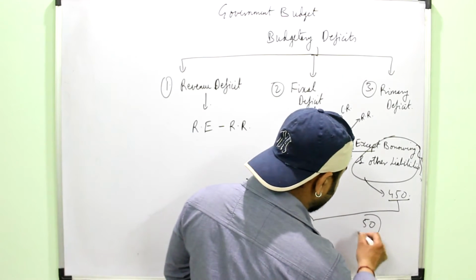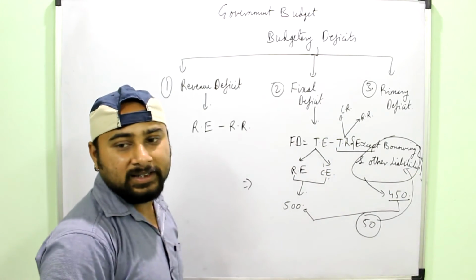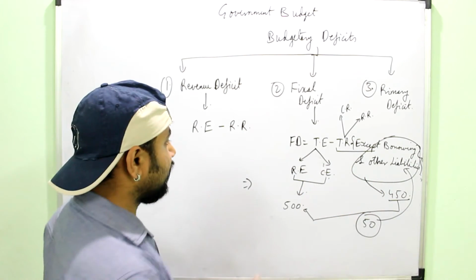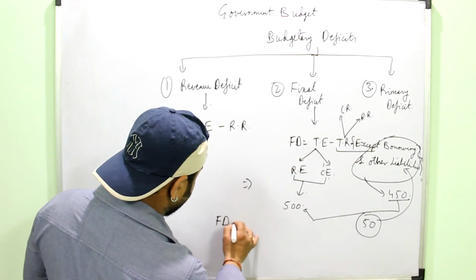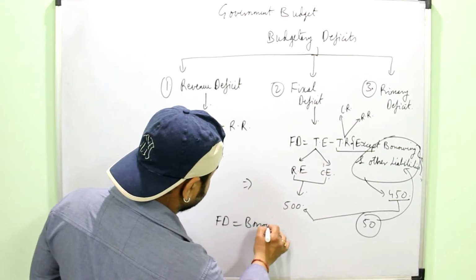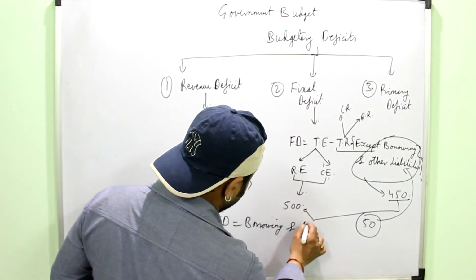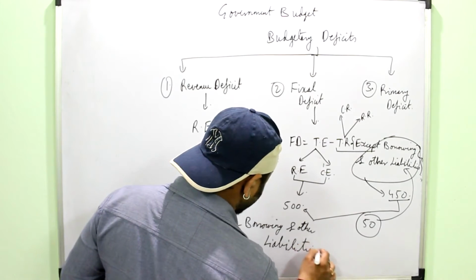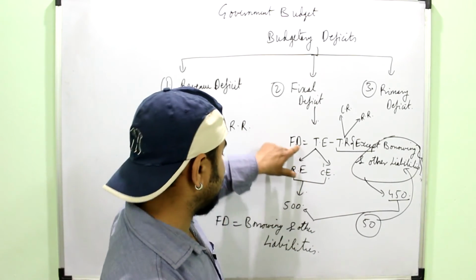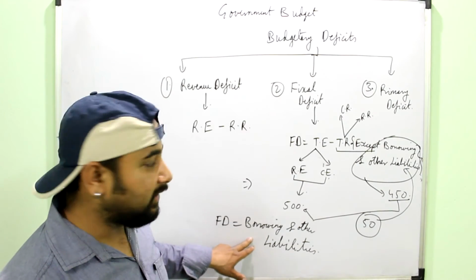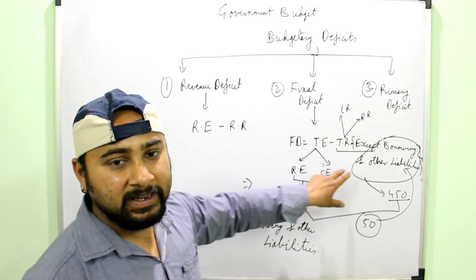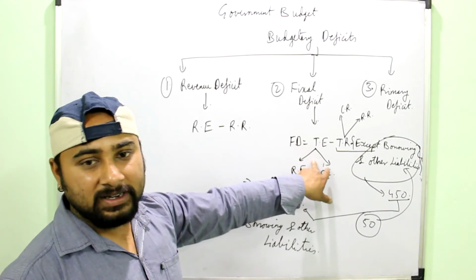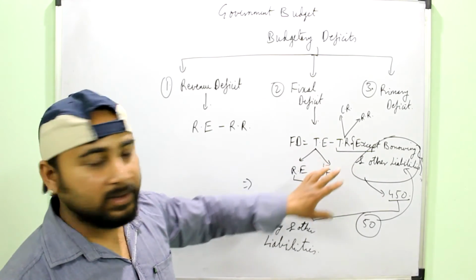And this 50 is actually equal to the borrowing and other liabilities, because this 50 rupees the government will need to borrow from some other agency. So I can also say that fiscal deficit is also equal to borrowing and other liabilities. Do not get confused why, because it is actually showing how much shortage of money the government is having, taking the total expenditure and the total receipts of the government.